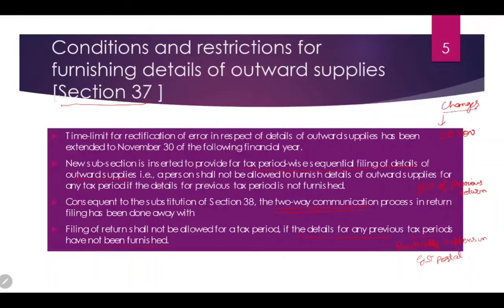Along with it, a new subsection has been inserted to provide tax period wise sequential filing of the details of the outward supplies. It means GSTR-3B of the previous return has to be filed before that. And with the substitution of section 38, the two-way communication which was earlier happening, that is you have to approve your GSTR-2A in the turnover, has also been done away with. And another thing that is happening is that you have to file the details of any previous tax period before filing the return of the current tax period.